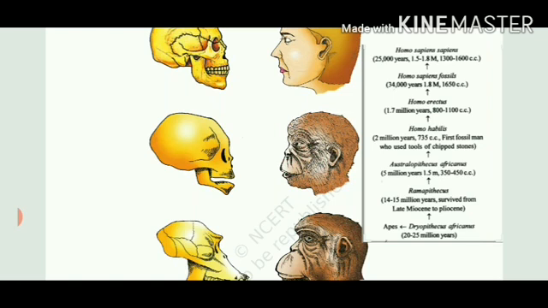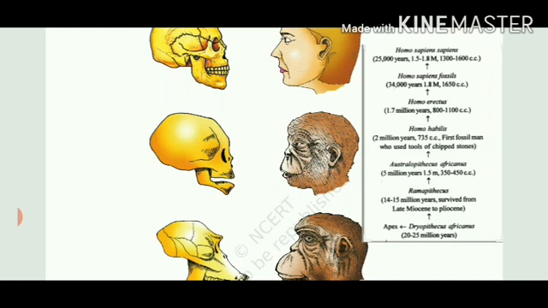Dryopithecus africanus, is named so because they evolved in Africa, because fossils were discovered from Africa, that's why the species name is Africanus. Dryopithecus looked more like apes, and they appeared 20 to 25 million years ago. Then they evolved into Ramapithecus, 14 to 15 million years ago. Then Australopithecus, 5 million years ago, with brain capacity 350 to 450. Then Homo habilis appeared 2 million years ago, and they were the first fossil man who used various kinds of weapons or tools of different stones, and the brain capacity was nearly 735 cranium capacity.